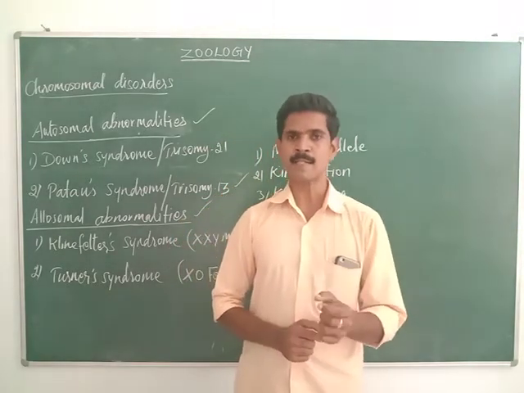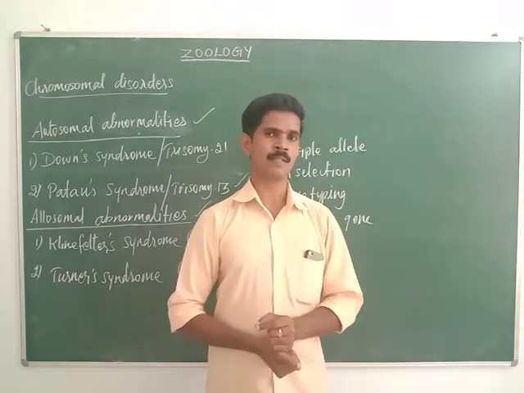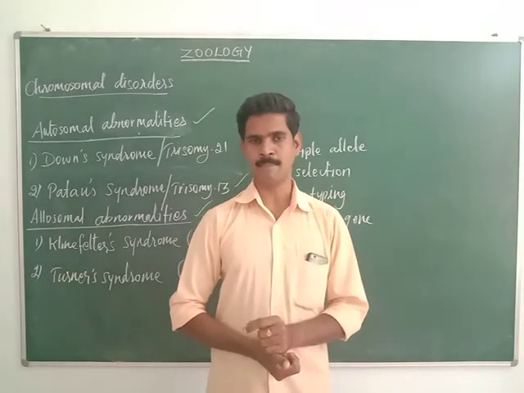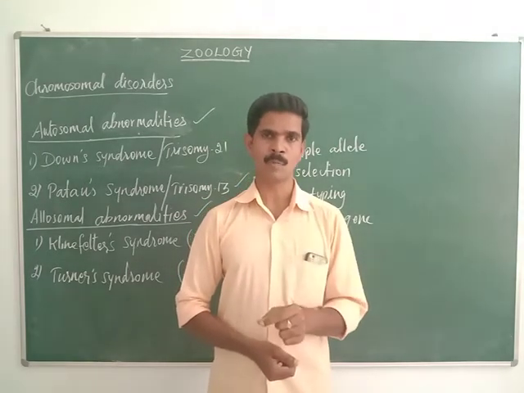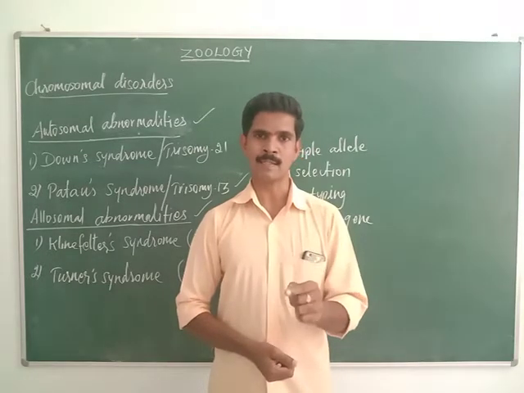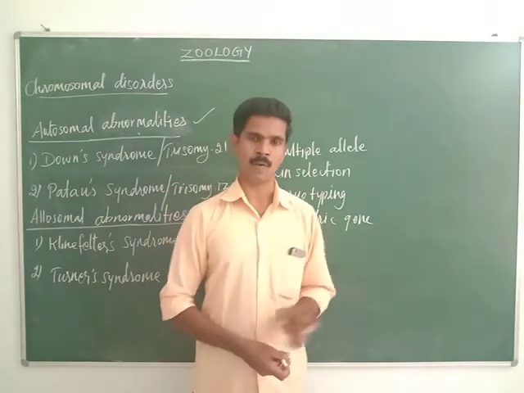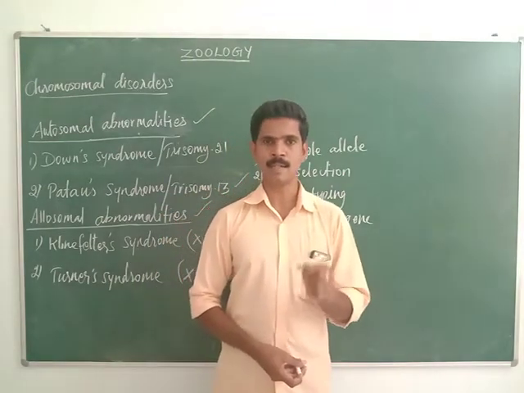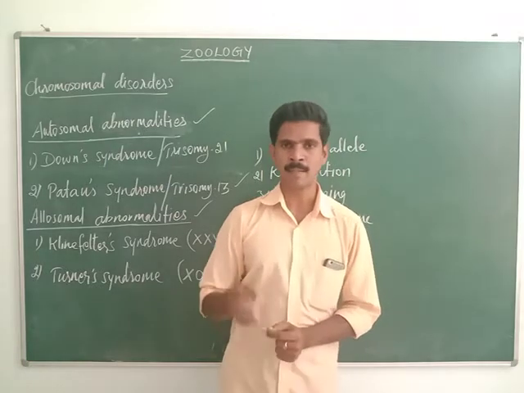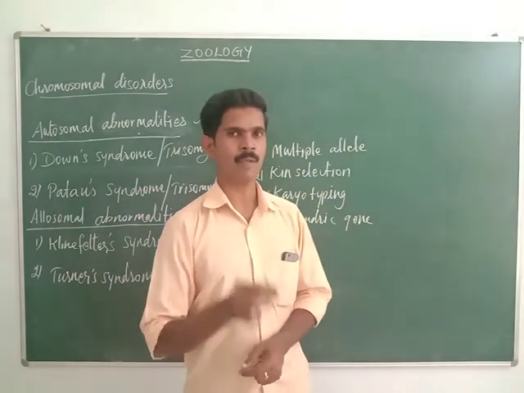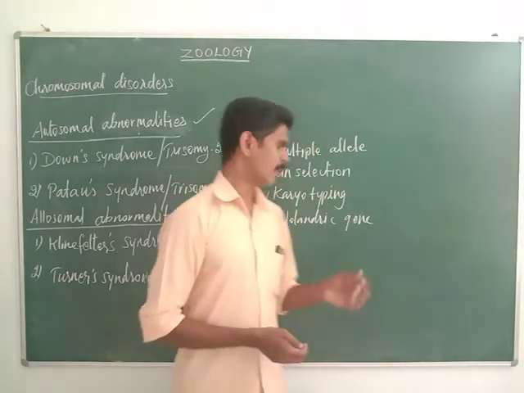The genes present in different regions of the X chromosome are called X-linked genes, and the genes present in different regions of the Y chromosome are called Y-linked genes, otherwise called colon genes.